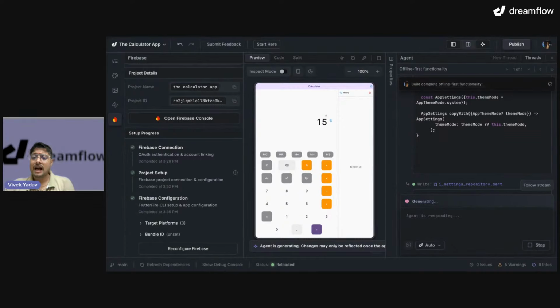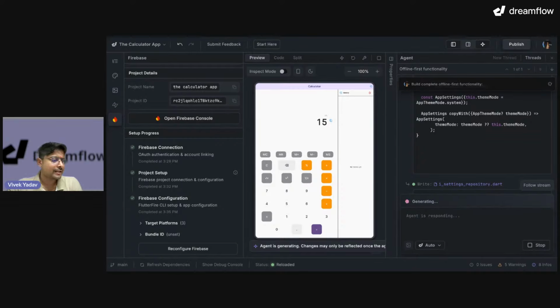Okay. I have created a lot of complex projects with Dreamflow. One has 15 complex features, and let me tell you how many pages it has. It has 50 pages, 50 pages, 15 features. It includes NFR features and a lot of functional features, and that is totally built using Dreamflow.